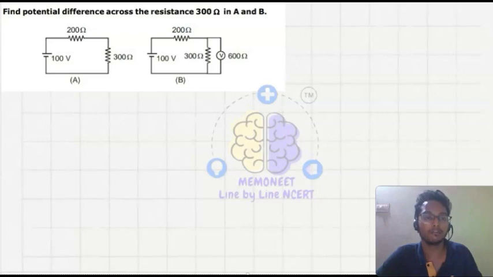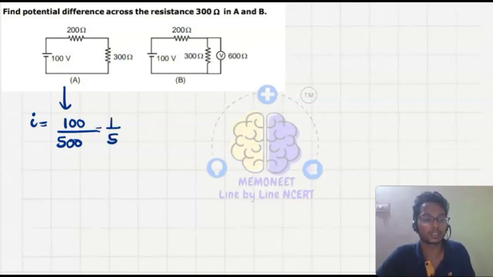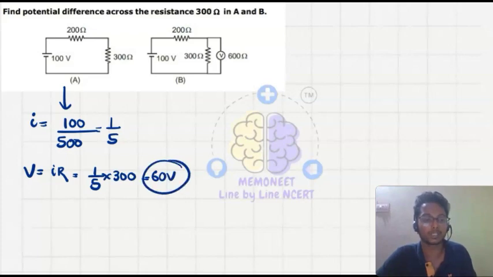Let's see in this condition: find the potential difference across the 300 ohm resistance in A and B. Here in the first figure A, we have 300 ohm and we have to find the potential difference across this. So what will be the value of I here? We have V upon R, that is 100 upon (200 plus 300), the equivalent resistance, which is 500. So I is equal to 1 upon 5. So what is the drop here? V is equal to I into R, that is 1 upon 5 into 300, which is equal to 60 volt. A 60 volt drop will happen here.